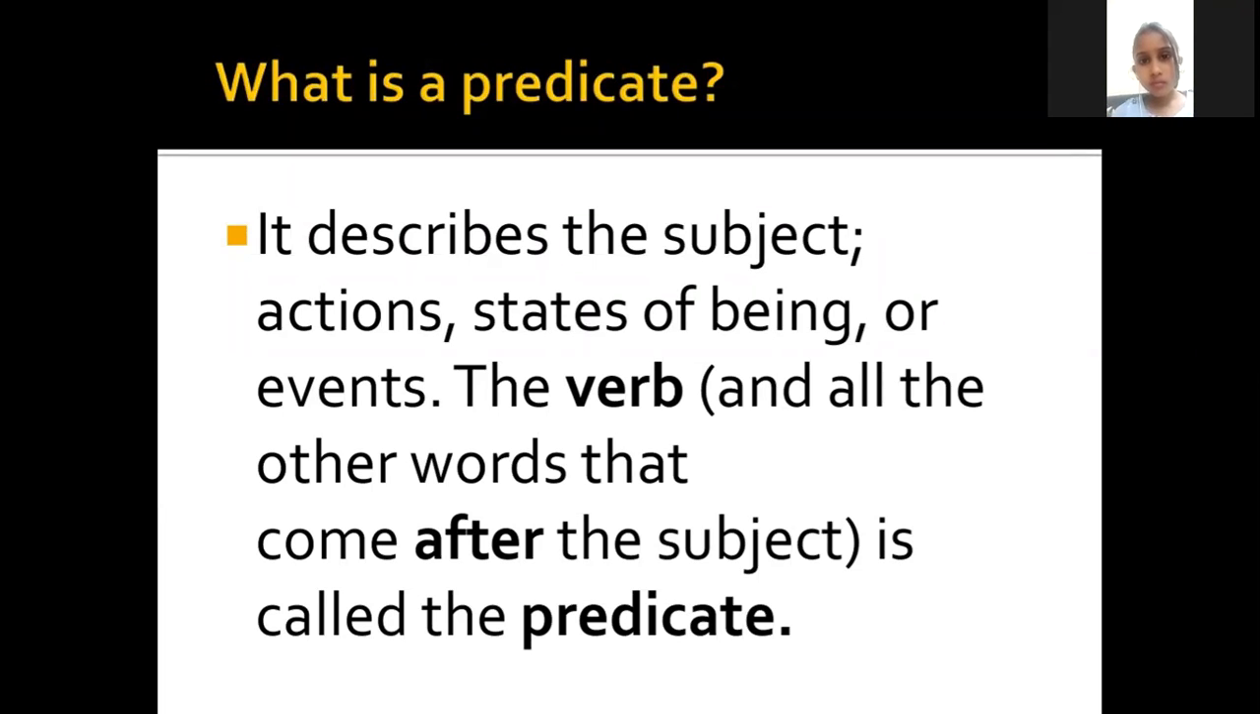So like in the example I said, Ashok is reading. So Ashok is the subject because he is the doer of the action. Is reading is coming up after the subject. So that is your predicate.